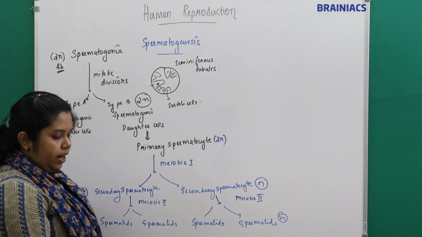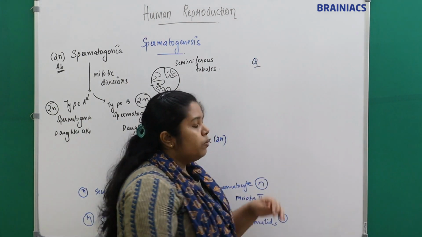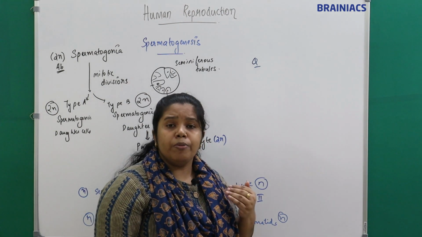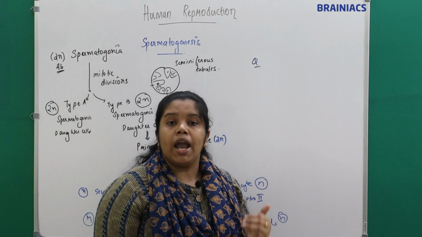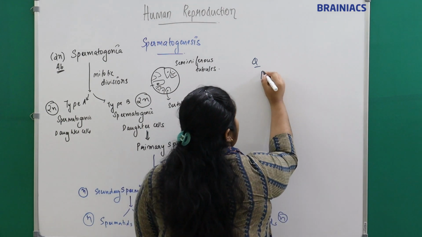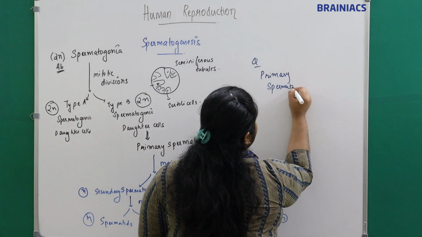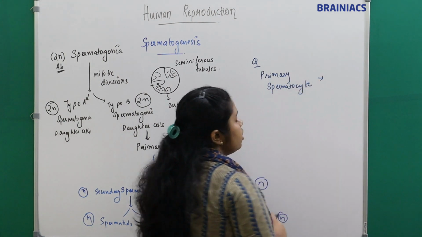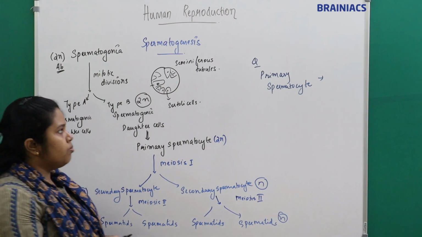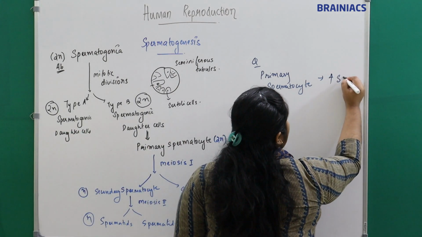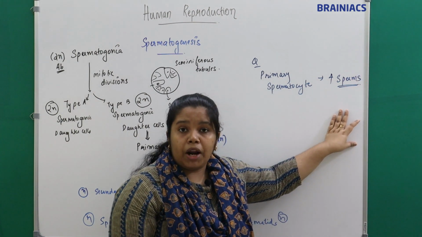Now the question arises. Now I am going to ask you questions. The spermatids will further develop into sperm. So how many sperms will be produced from a primary spermatocyte? We will get 1, 2, 3, 4, right? We'll get 4 sperms from a primary spermatocyte.